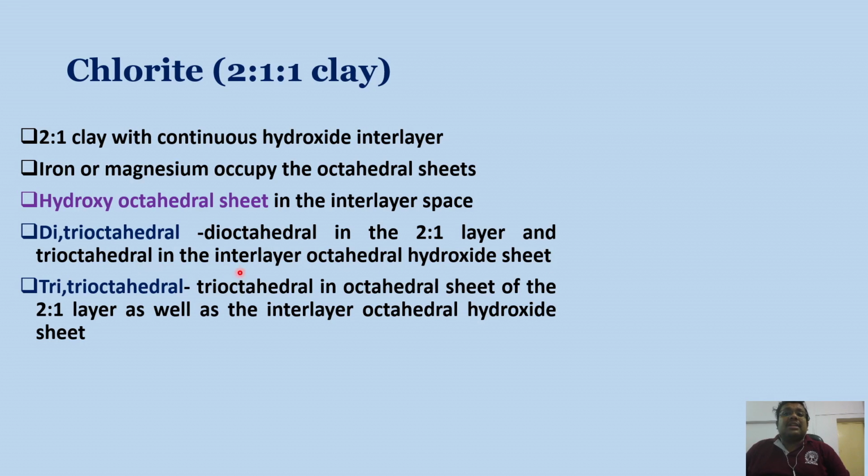The interlayer octahedral hydroxide sheet is basically a brucite layer where the major cation is magnesium. However, the main structure is dioctahedral. So another species is called trioctahedral, that is, trioctahedral in the octahedral sheet of the 2:1 layer as well as in the interlayer octahedral hydroxide sheet. So we can see these two types of structure.